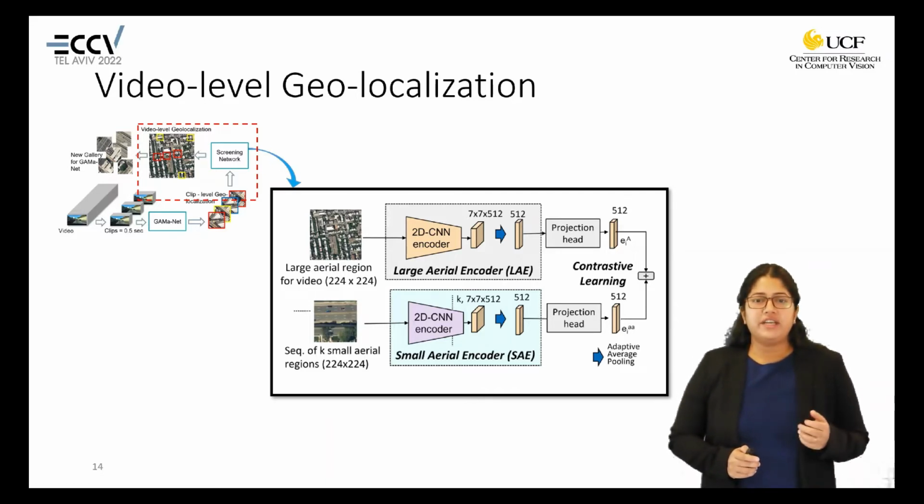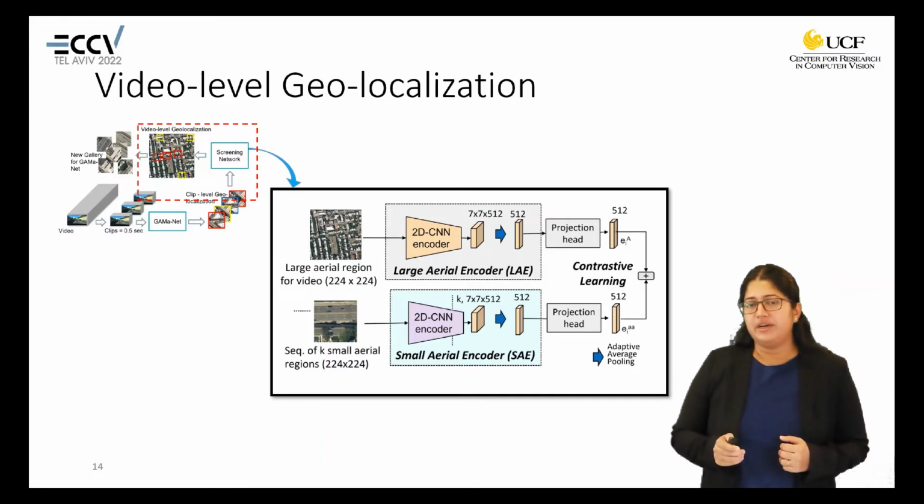The sequence of aerial images, when encoded using the small aerial encoder, gives us embeddings corresponding to each image, and we average them to get a combined embedding for the whole sequence and match that to the embedding of the larger aerial region, applying the contrastive loss.